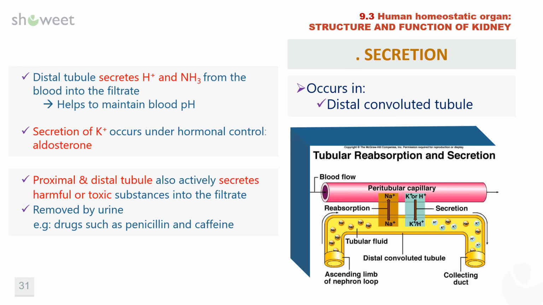Distal tubules secrete hydrogen ions and ammonia from the blood into the filtrate, which helps to maintain blood pH. Secretion of potassium ion occurs under aldosterone hormonal control.